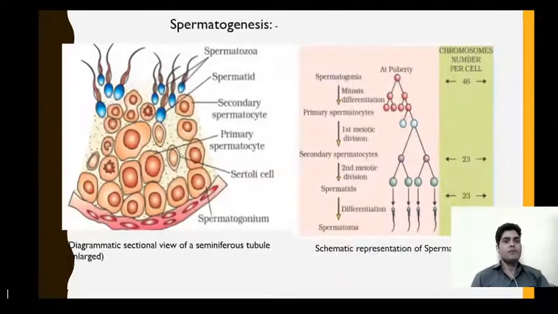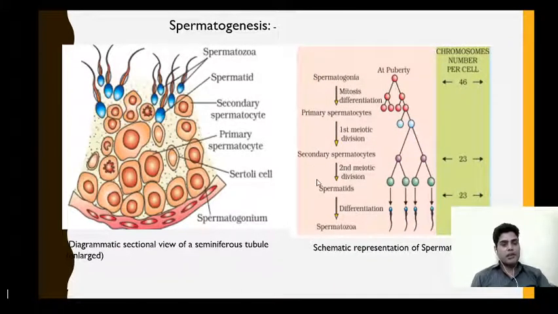Now we will look at spermatogenesis. There is one diagrammatic sectional view of a seminiferous tubule which shows the different stages, and the other is a schematic representation of spermatogenesis. In this diagram, the sectional view of a seminiferous tubule, we will see the different stages of spermatogenesis. So this is the germinal epithelium. These are the germ cells, also known as spermatogonia. These are diploid in nature, so that means they have a double chromosome number.